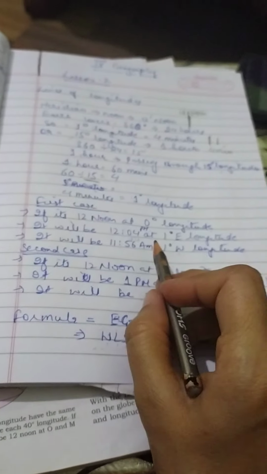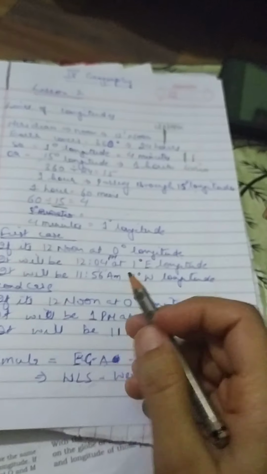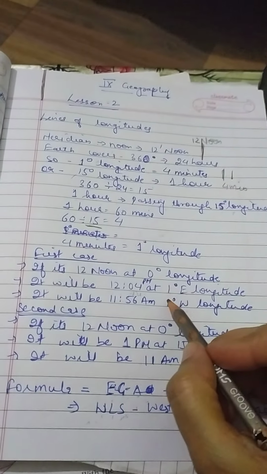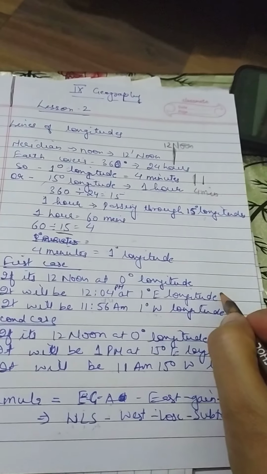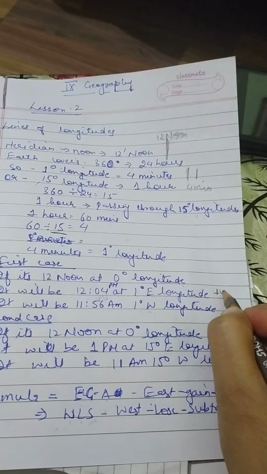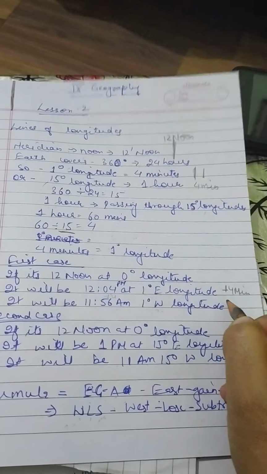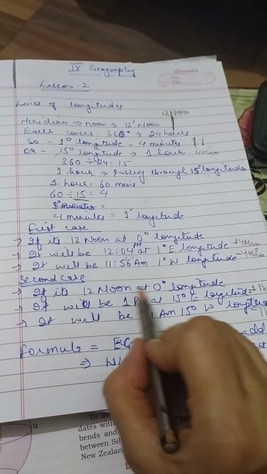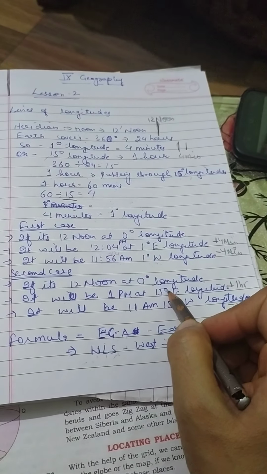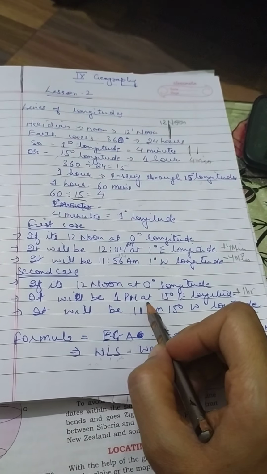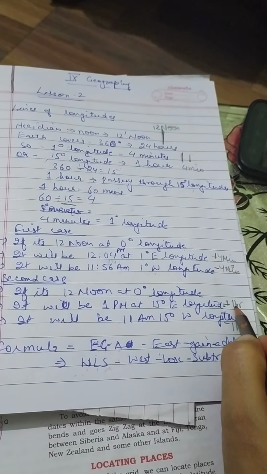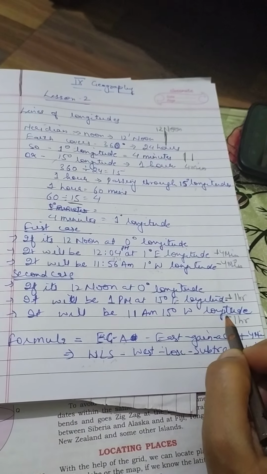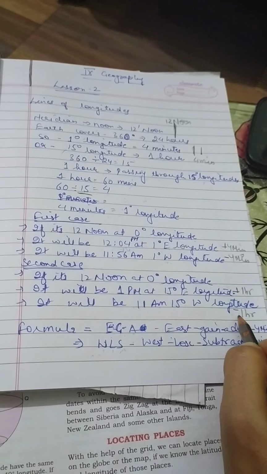So in minutes we can say that with 1 degree longitude we add 4 minutes towards the east, and we subtract 4 minutes towards the west. With the difference of 15 degree lines of longitude, we add 1 hour towards the east and subtract 1 hour towards the west.